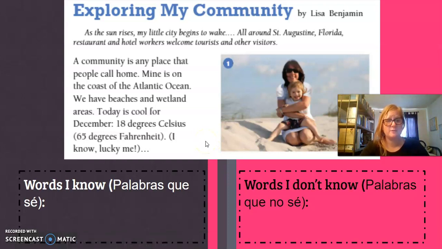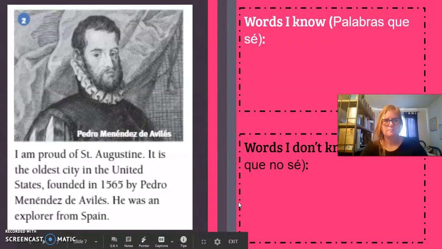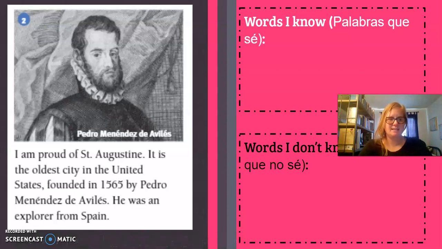Today is cool for December, 18 degrees Celsius, 65 degrees Fahrenheit. I know, lucky me. So once again, if you don't know what some of those words are, put them in the words I don't know area. I am proud of St. Augustine. It is the oldest city in the United States, founded in 1565 by Pedro Menendez de Aviles. He was an explorer from Spain. Words I know, words I don't know.